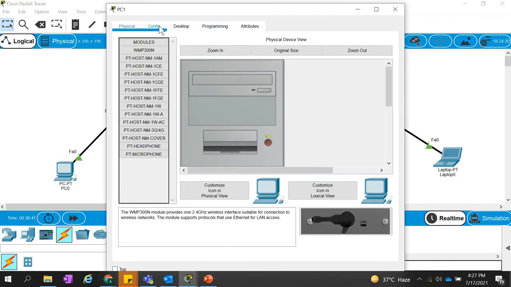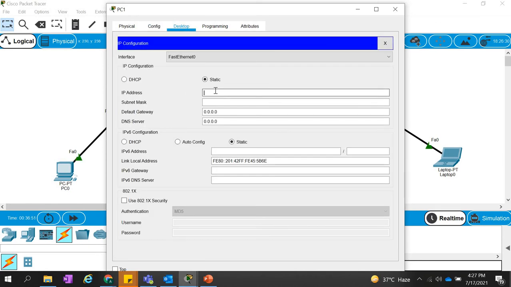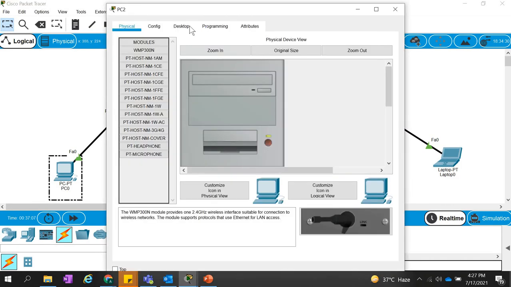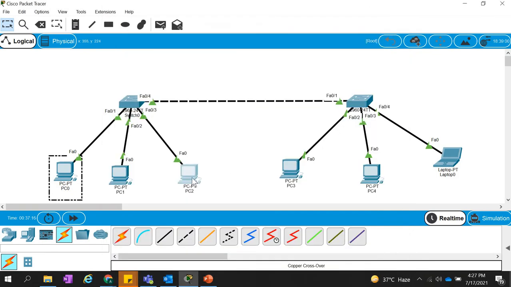Let's go to another computer. 192.168.1.2. Let me copy and paste, that will be quicker. Close it. Assign the third one .3. Close it.